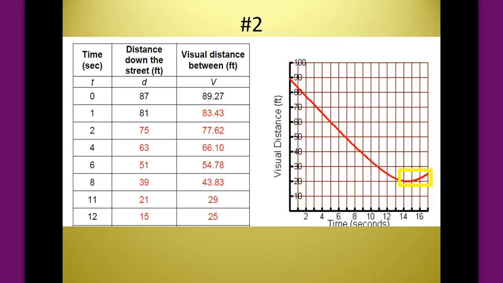So I wanted to pull out the key at this point. You should have everything in your table filled out. You should have, at this point, maybe a little bit of a sketch until time 12, because remember, we just have the scatter plot until time 12. And notice over here what's going on. On the key, it has this function going from decreasing to increasing again. That's definitely not a linear relationship there. So let's figure out why this is as we do some other problems and why that happens.